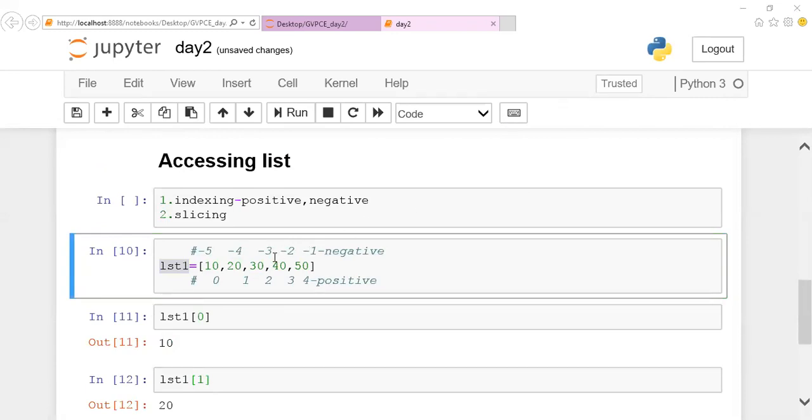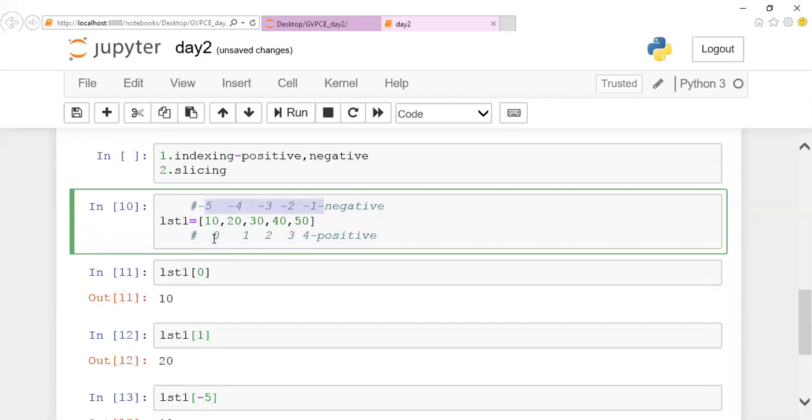So we are not going to assign positive indexing and negative indexing; by default, it will be assigned. Don't think we are giving it. When a list is declared, by default, the list can be accessed by two types of indexing. You can access the list element either by positive indexing or negative indexing.